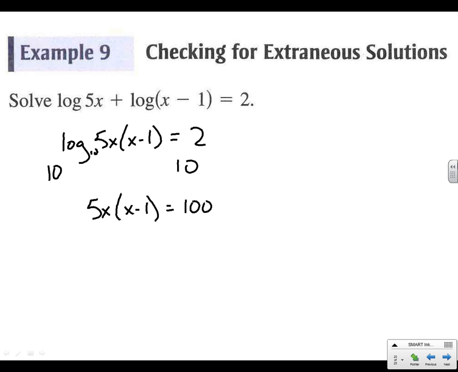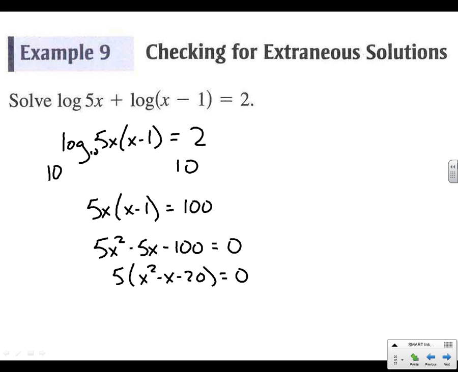And now we're going to deal with a quadratic. This is 5x squared, just distributing, minus 5x. I'm going to minus the 100 and get 0. Let's factor out a 5. x squared minus x minus 20. How do we multiply to 20 and subtract to 1? 5 and 4. So x equals 5 or -4.